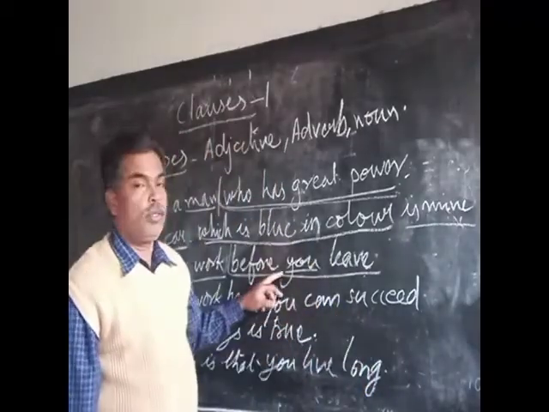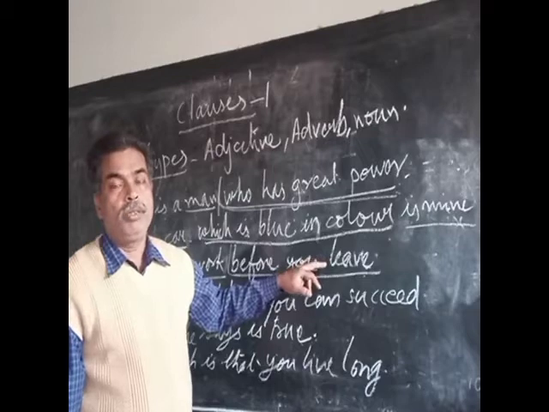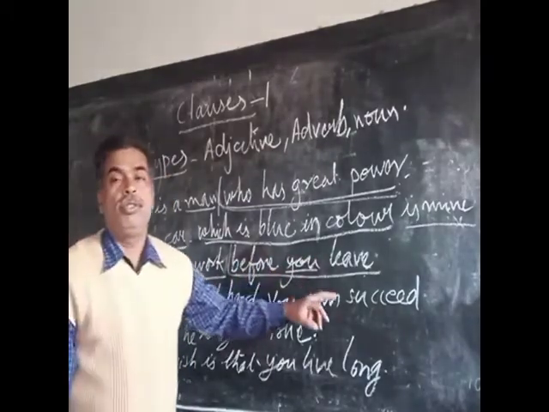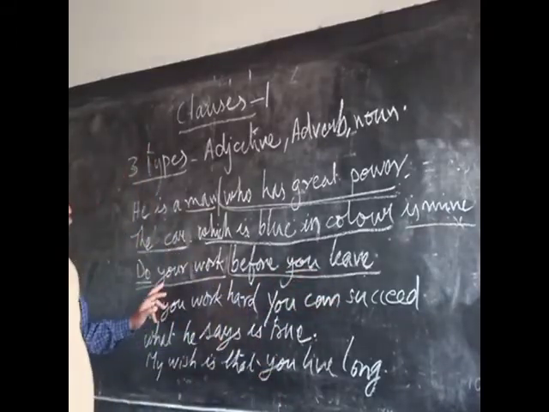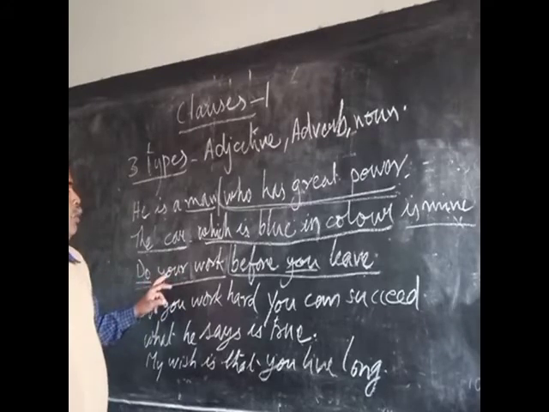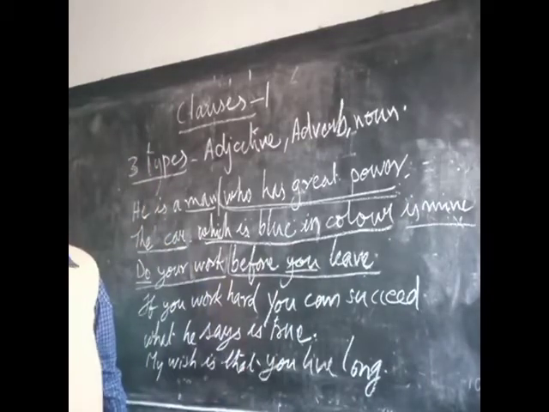This is an adverb clause of time. When do you have to leave? Complete your work before you leave. Only after completing your work you should go away from here.